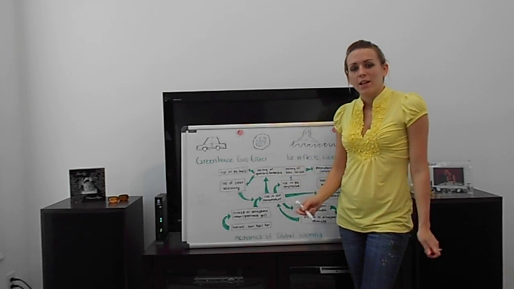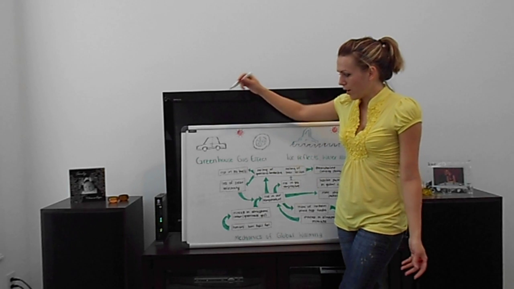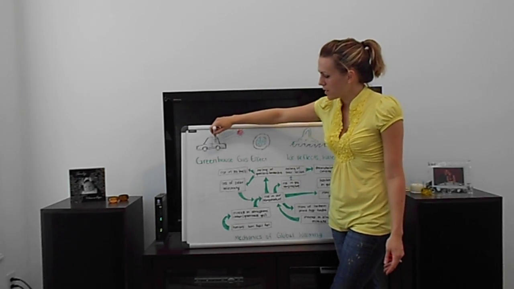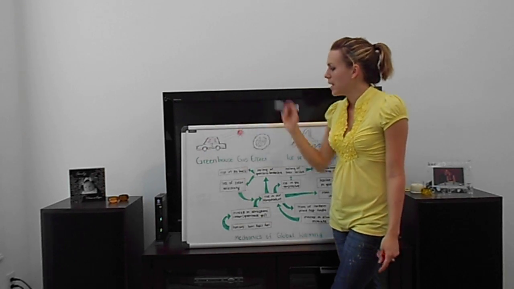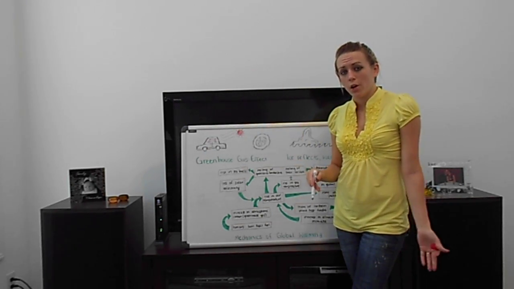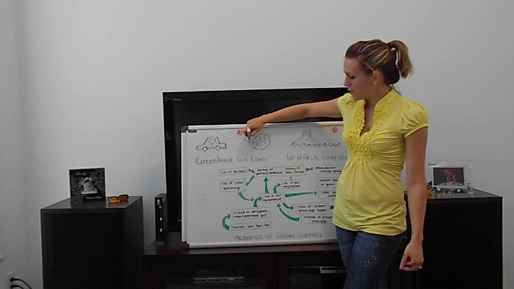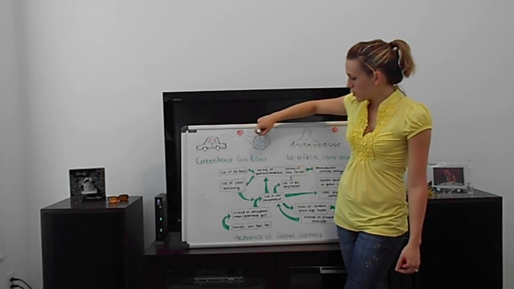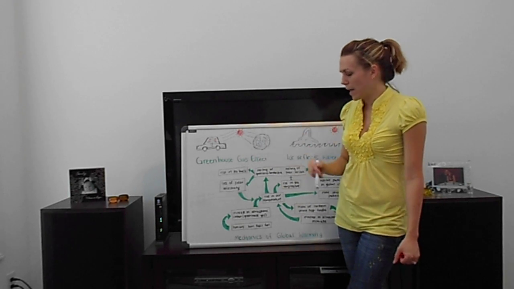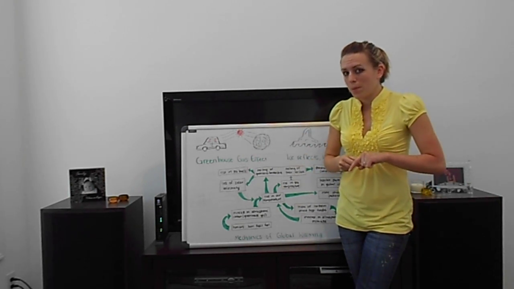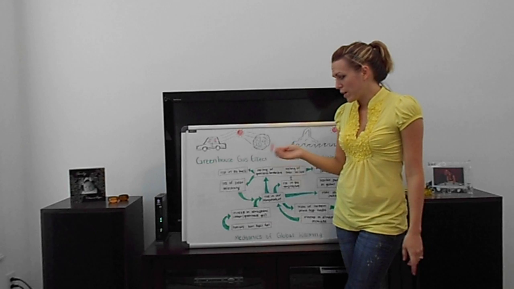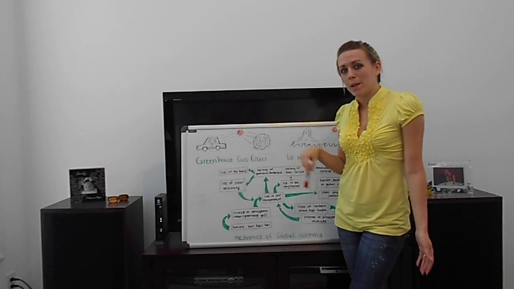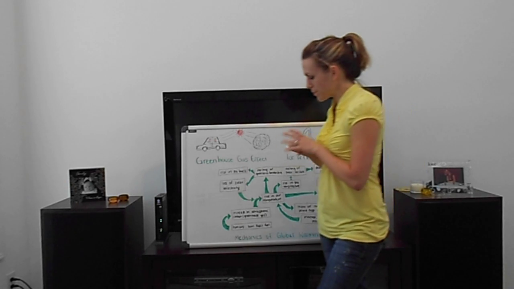This greenhouse gas effect can be shown as like a car on a hot summer's day. The sun's heat heats up the air inside the car, not allowing it to escape, and the air inside of that car just gets hotter and hotter. Same thing happens with the Earth. It heats up the air inside of our atmosphere, and these greenhouse gases trap that hot air, not allowing it to escape, becoming hotter and hotter, causing the greenhouse gas effect, which causes global warming, which can melt polar ice caps and cause severe weather damage.